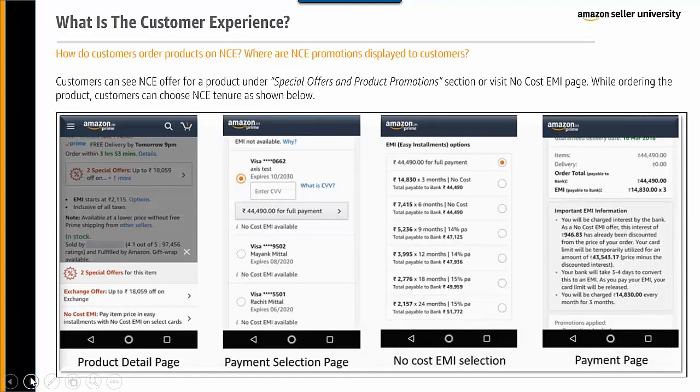How does customer order products on no cost EMI? Where are no cost EMI promotions displayed to customers? Now, customers can see no cost EMI offers for a product under special offers and product promotions sections or visit no cost EMI page. While ordering the product, customers can choose no cost EMI tenure as shown below. This is the tenure page where customers can opt in for the no cost EMI according to how the sellers have offered.